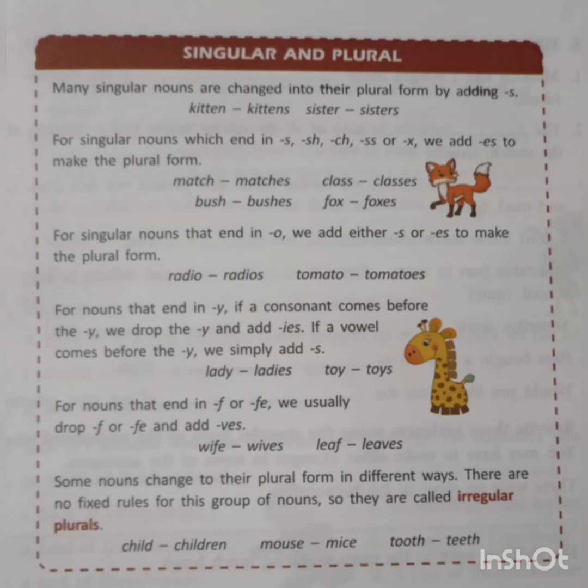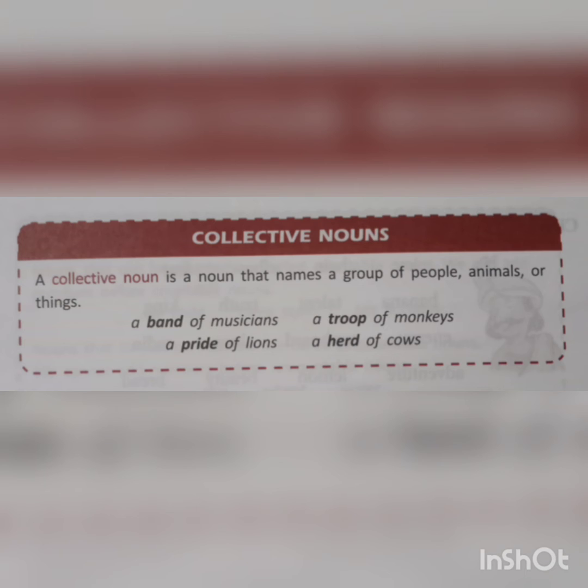Next you see collective nouns. What is a collective noun? A collective noun is a noun that names a group of people, animals, or things. Collective nouns tell us the name of a group of people, not a single person or two persons. It's a group. A group of animals, a group of things.